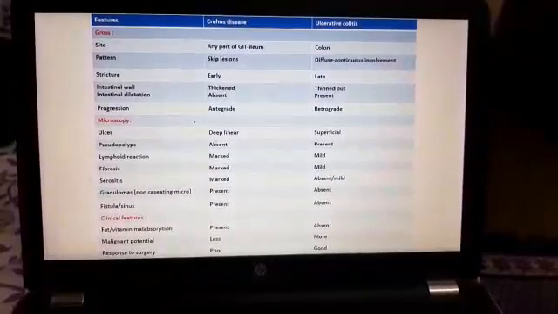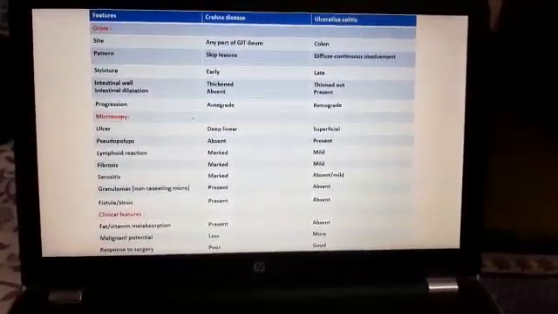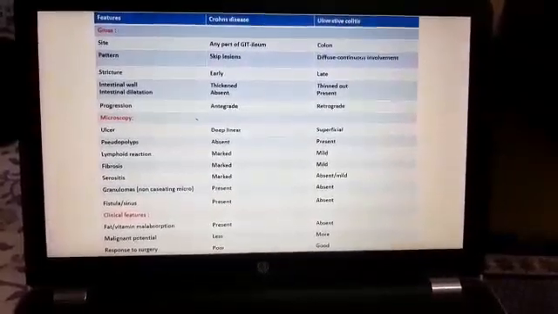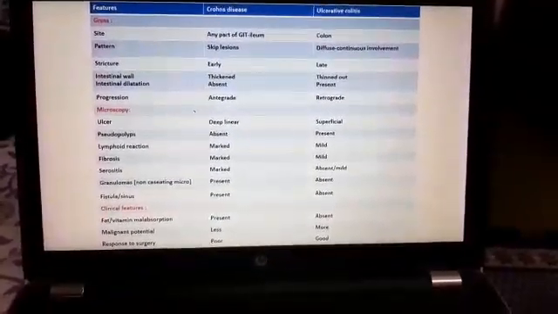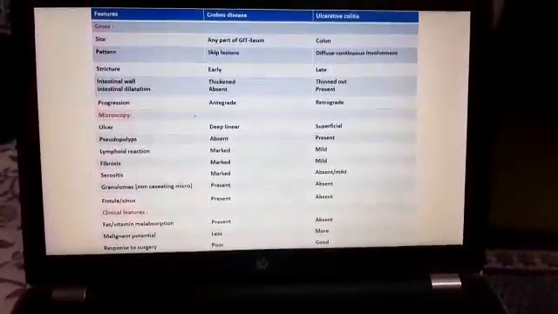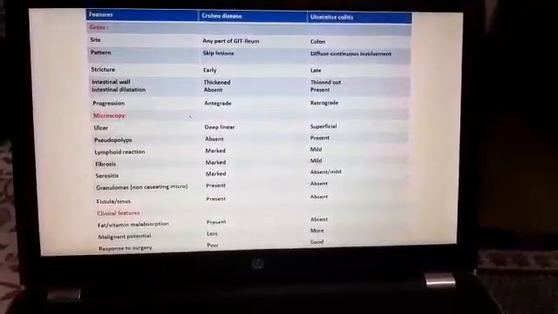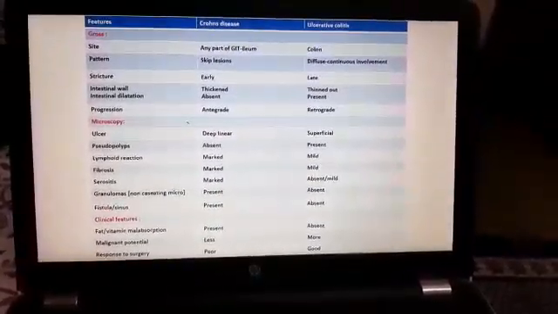Intestinal dilatation is absent in Crohn's disease, but it is present in ulcerative colitis. Why is dilatation occurring? Because of toxic megacolon. Then progression is antegrade in Crohn's, that is from upwards it is coming down, whereas in ulcerative colitis, it is starting in the rectum and it is going backwards.